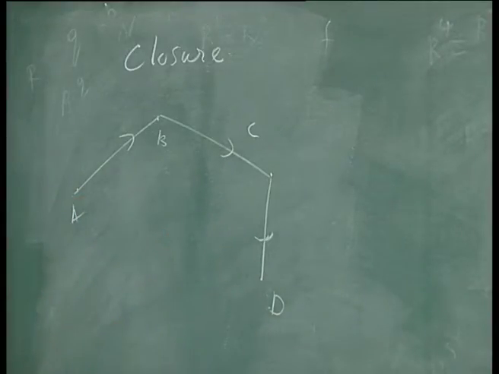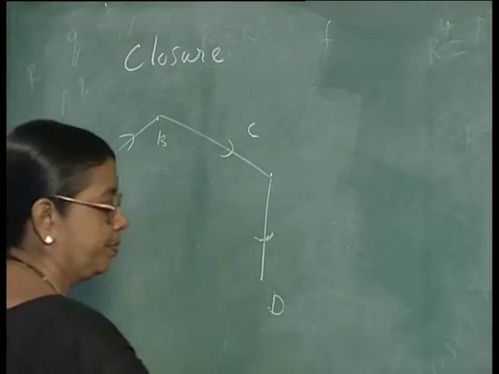So, I want to find out all the pairs of nodes where from the first node I can route a message to the second node. This in essence will be finding the transitive closure of this relation. Okay. So, let us see what is meant by reflexive closure, symmetric closure and transitive closure.